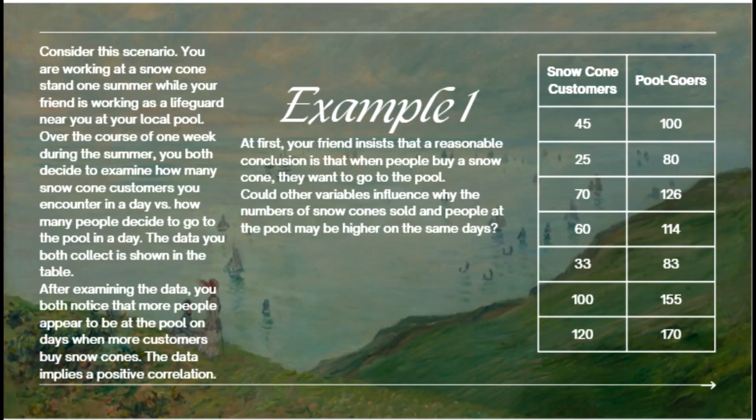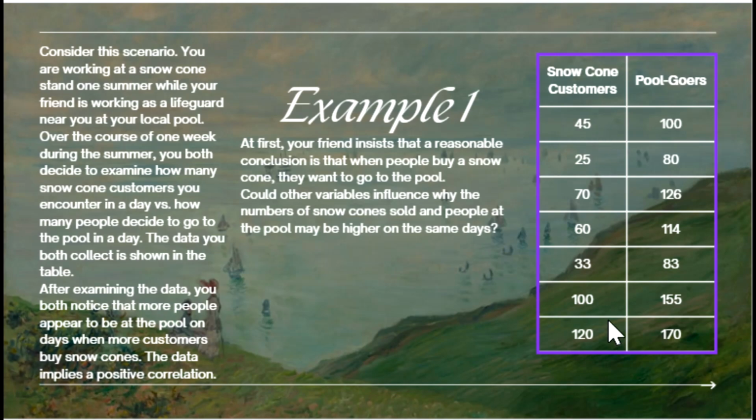Okay. Here's example number 1. Consider this scenario. You are working at a snow cone stand one summer while your friend is working as a lifeguard near you at your local pool. Over the course of 1 week during the summer, you both decide to examine how many snow cone customers you encounter in a day versus how many people decide to go to the pool in a day. The data you both collect is shown in the table.